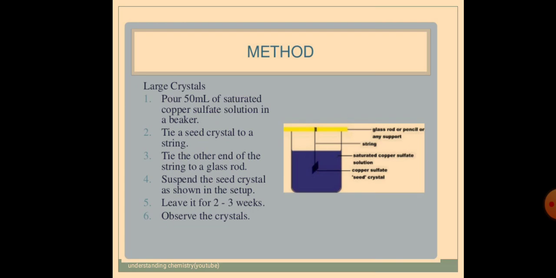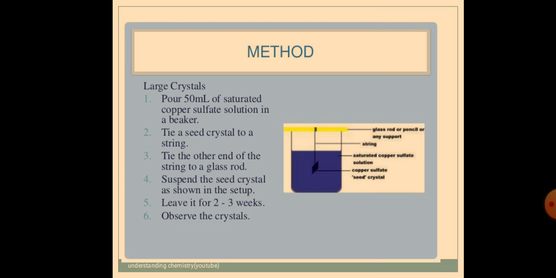So you are taking 50 ml of saturated solution of copper sulfate in a beaker. You are tying a crystal of copper sulfate, which we call a seed. It is tied and left in the beaker which has the copper sulfate solution. The seed crystal is suspended, as shown in the picture, and we have to leave it for a couple of weeks. After a few days, we can observe the crystal will have grown quite bigger. The crystal that we have tied and suspended from the glass rod will start growing bigger.